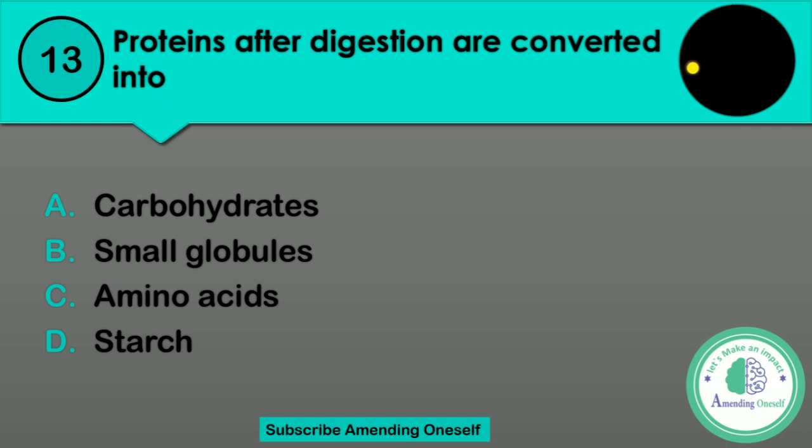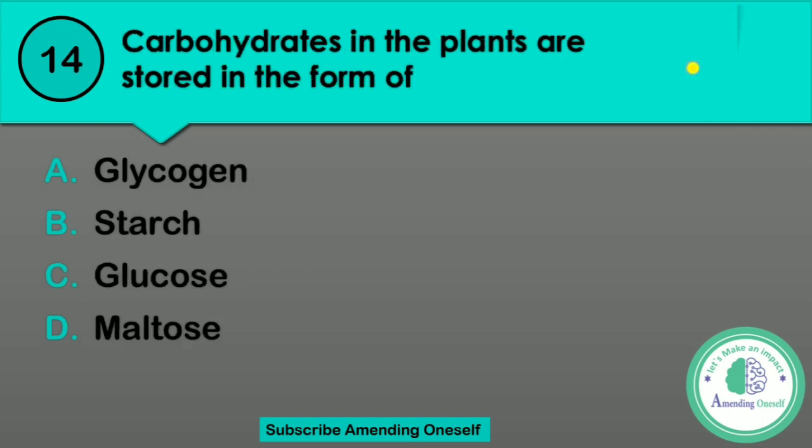Time's up. Question number 14. Carbohydrates in the plants are stored in the form of what? Blank. Option A, glycogen. Option B, starch. Option C, glucose. Or option D, maltose.